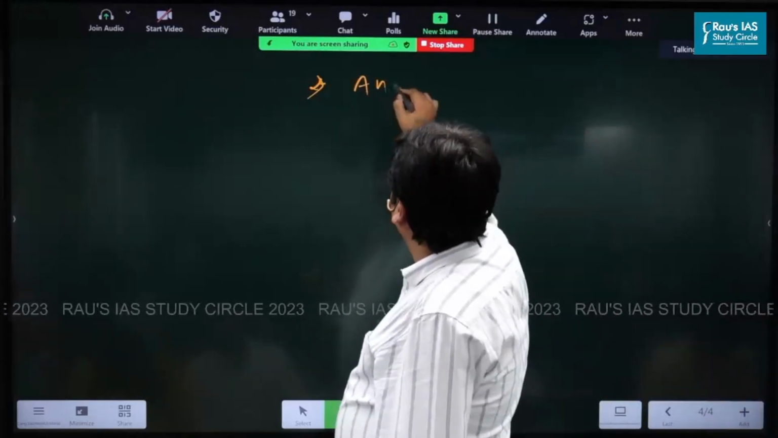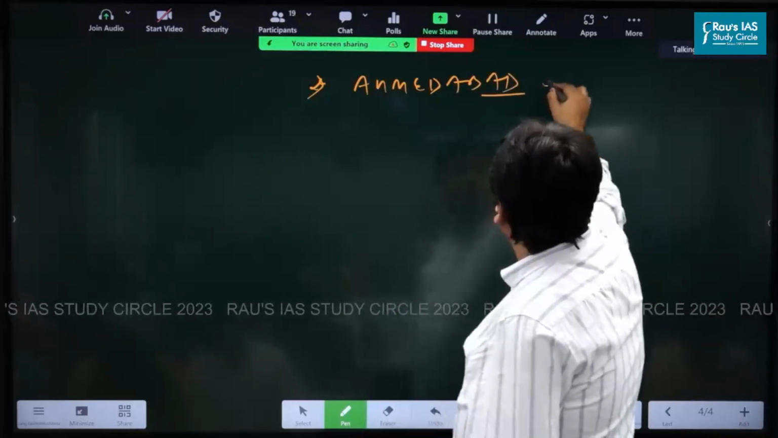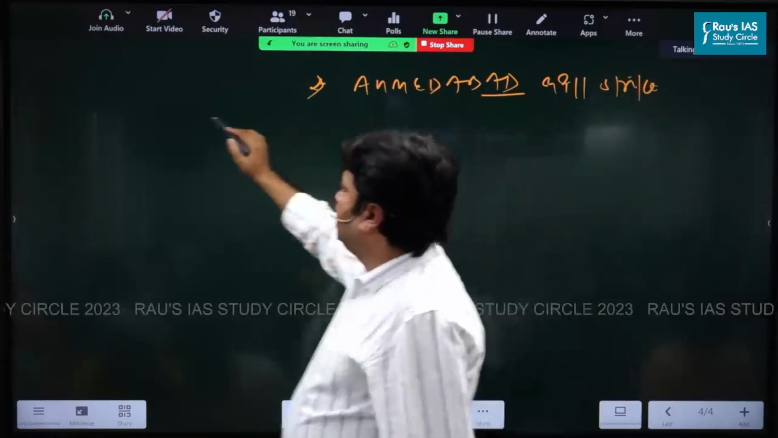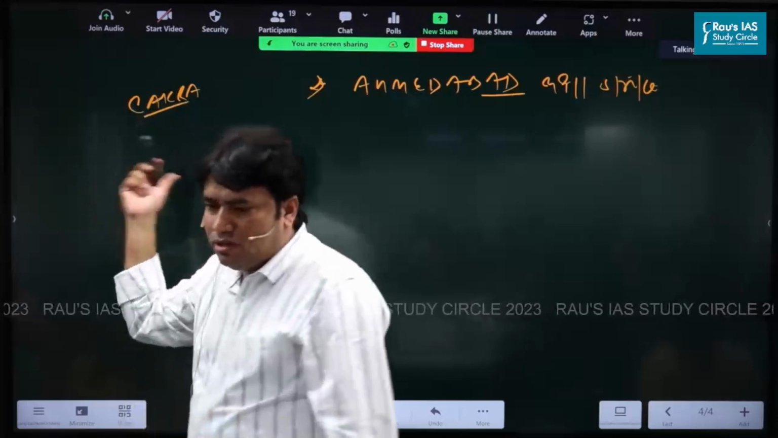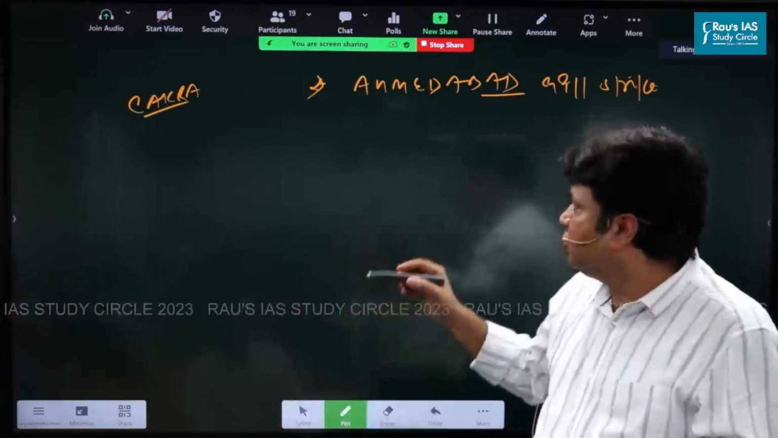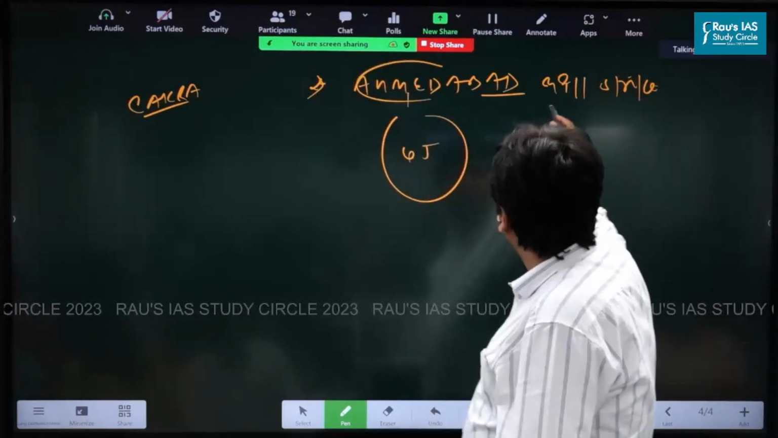Now, right, second is Ahmedabad mill strike. What is the chronological order? So this is the chronological order. You remember? So the second is Ahmedabad mill strike. And this time, Ahmedabad issue is related to which state? Gujarat. Okay. And this is a mill strike.